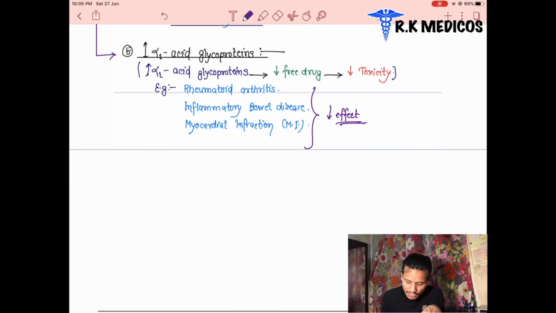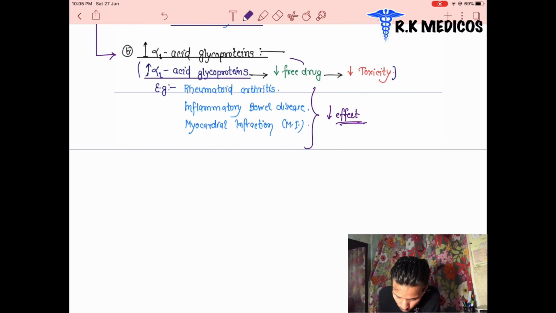Next point is what happens when the patient has an increase in alpha-1 acid glycoprotein. This binds to which type of drugs? Basic drugs basically. And what are the groups of drugs we discussed? Tricyclic antidepressants, opioids, and the antiarrhythmic drugs. Antiarrhythmic drugs include amiodarone and, tell me, beta blockers. Good. We can see here the alpha-1 acid glycoprotein. Alpha-1 acid glycoprotein binds to basic drugs basically.